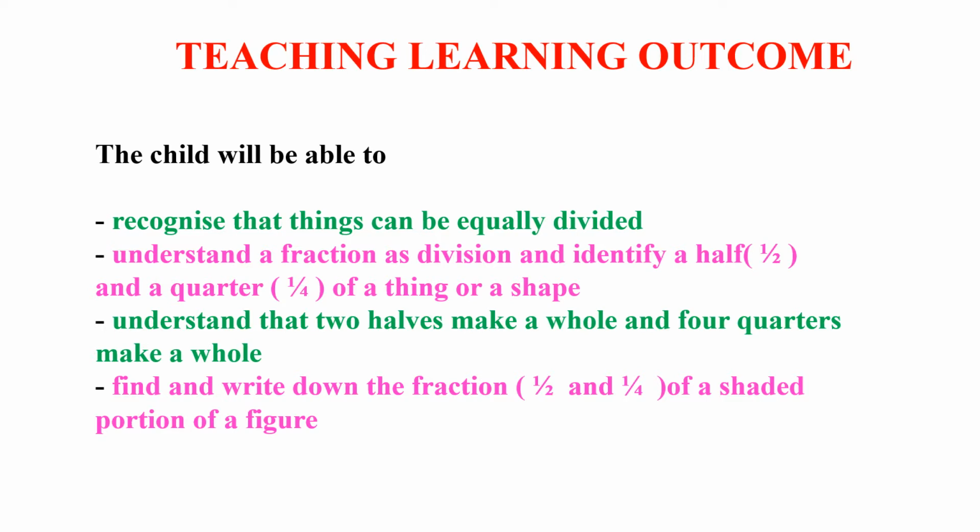Teaching Learning Outcome. At the end of the session, the child will be able to recognize that things can be equally divided, understand a fraction as division, and identify a half or 1/2 and a quarter or 1/4 of a thing or a shape. Understand that 2 halves make a whole and 4 quarters make a whole. The child will also be able to find and write down the fraction 1/2 and 1/4 of a shaded portion of a figure.